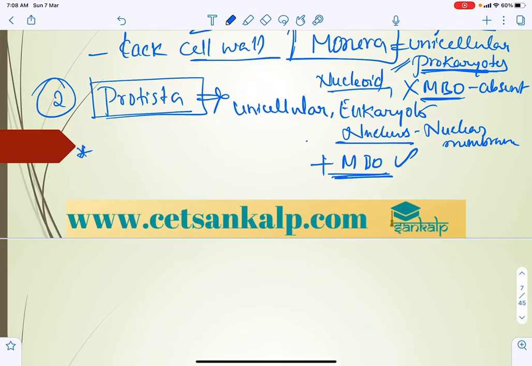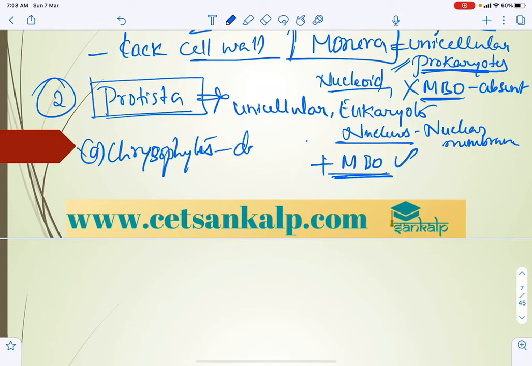Protista mainly includes 5 different classes. One is chrysophytes, which includes golden algae, desmids and diatoms.